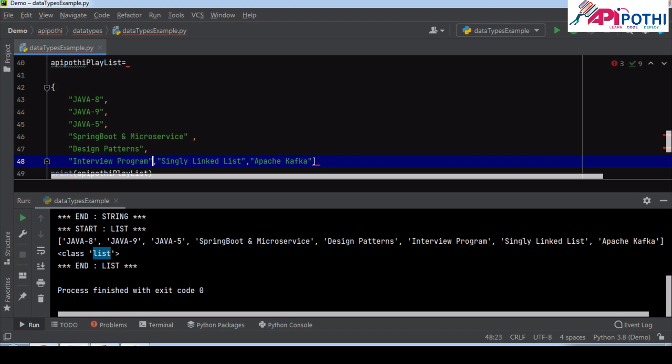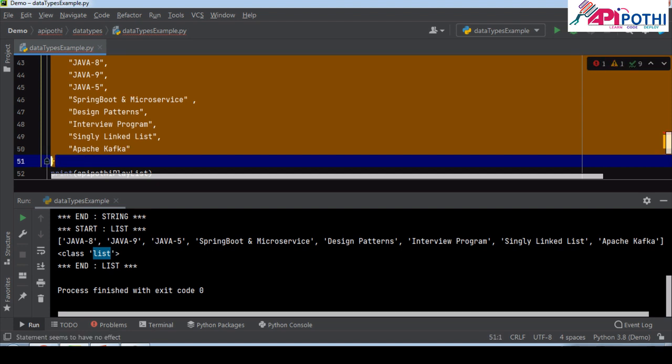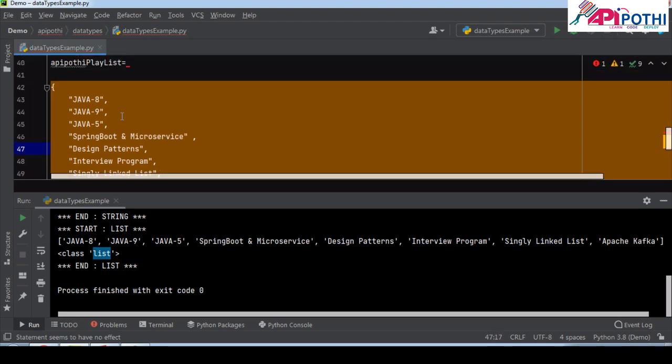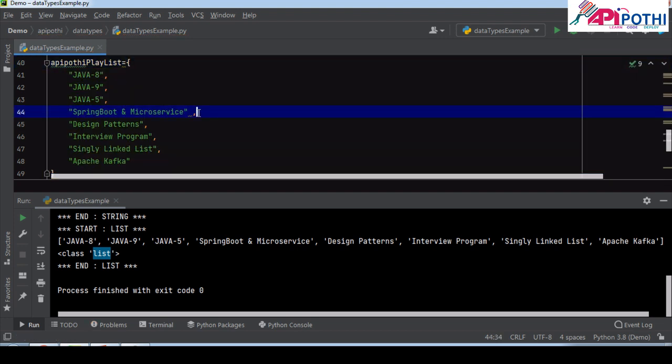Key, and the value would be how many videos are there for the respective playlist. So now here, this Java 8 is the string type. I am making this as a key. For this key, value would be how many videos of Java 8?